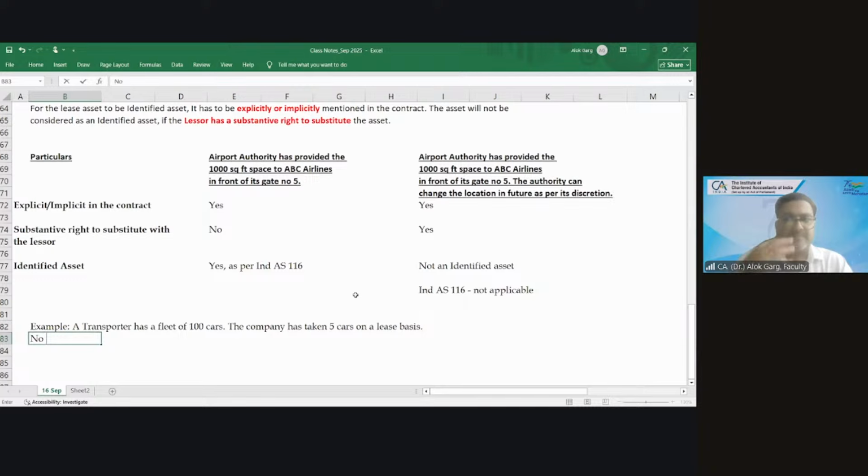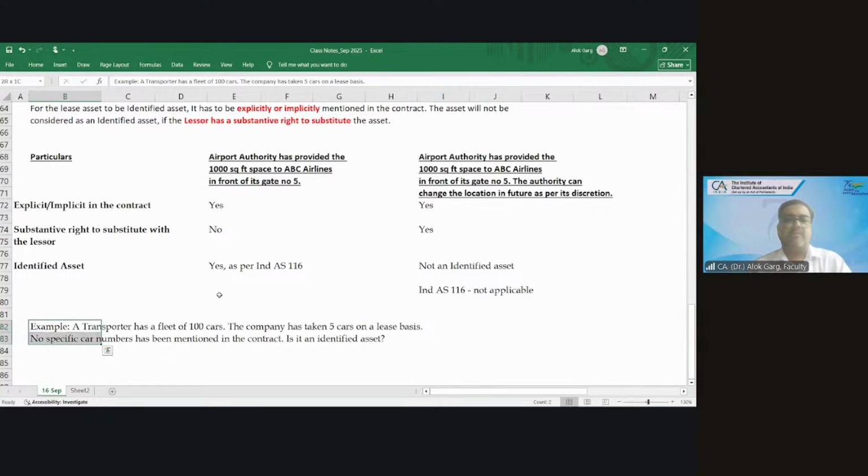No specific car numbers have been mentioned in the contract. Is it an identified asset?